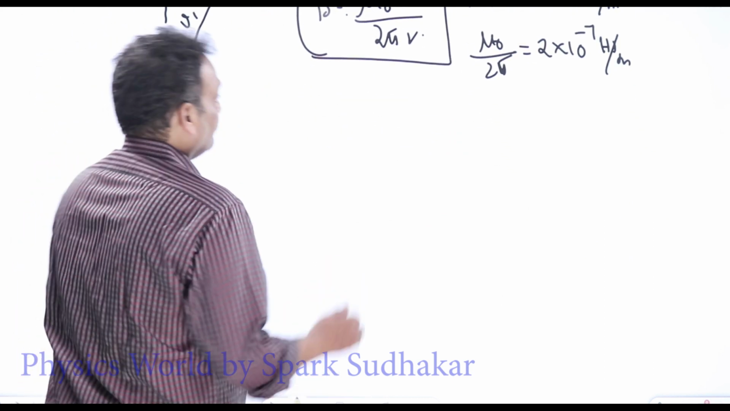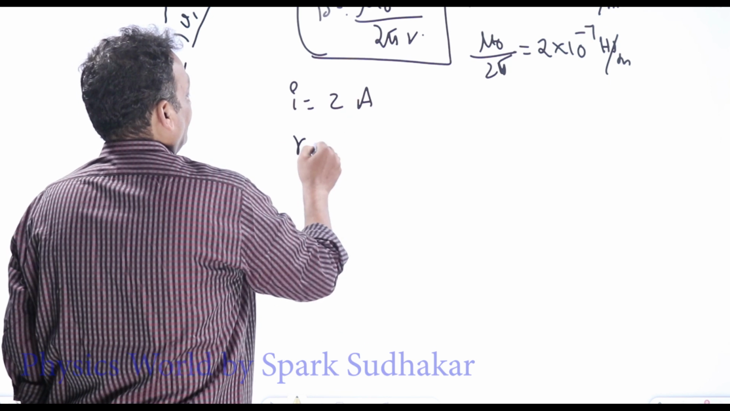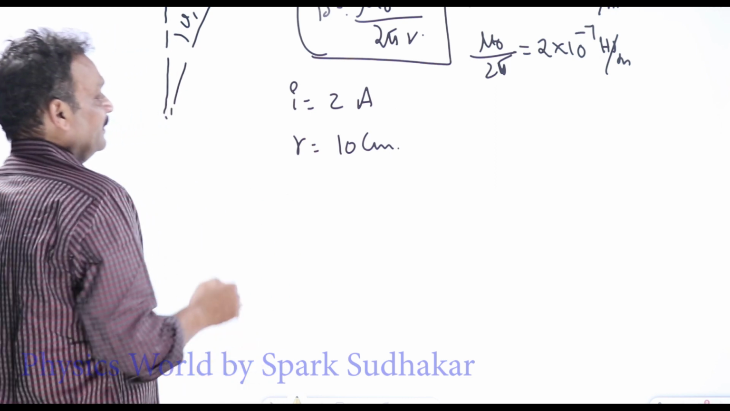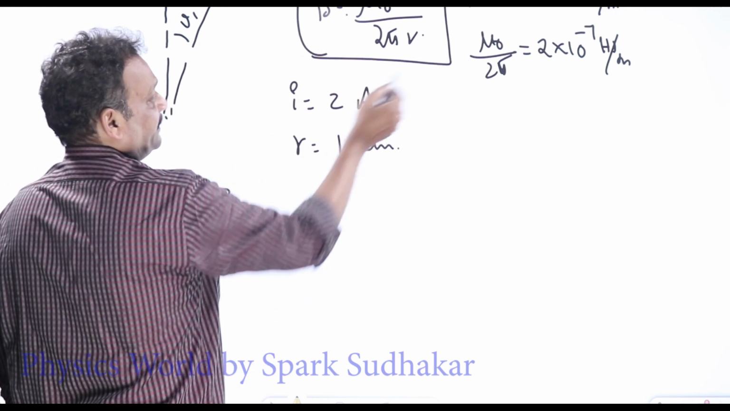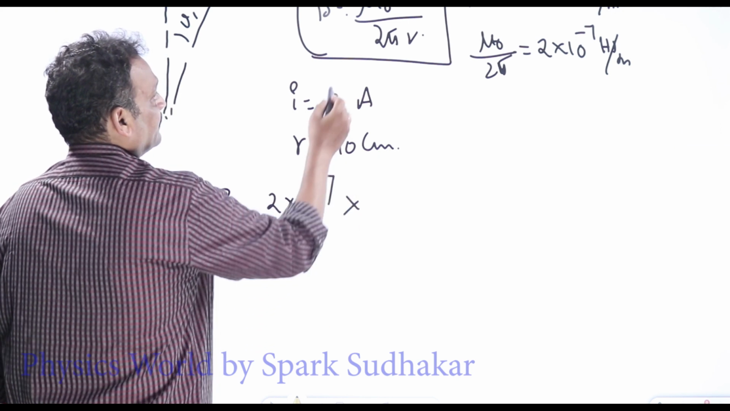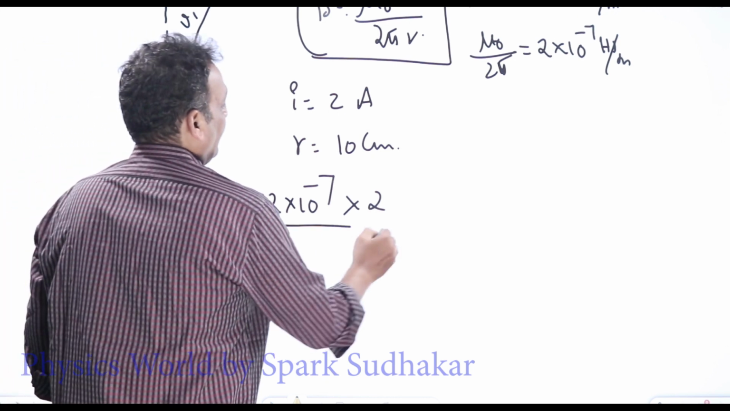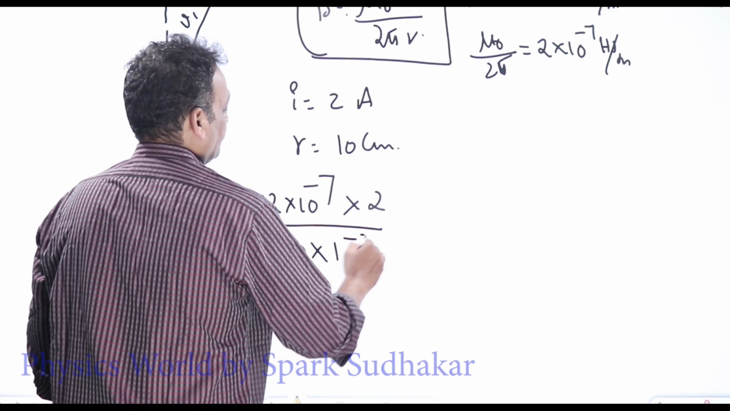Let us say in a wire I equal to 2 amperes. I want the magnetic field at a distance of 10 centimeters. So B equal to mu naught I by 2 pi r. Mu naught by 2 pi is nothing but 2 into 10 to the power minus 7, into the current in the wire, 2 amperes, divided by r.